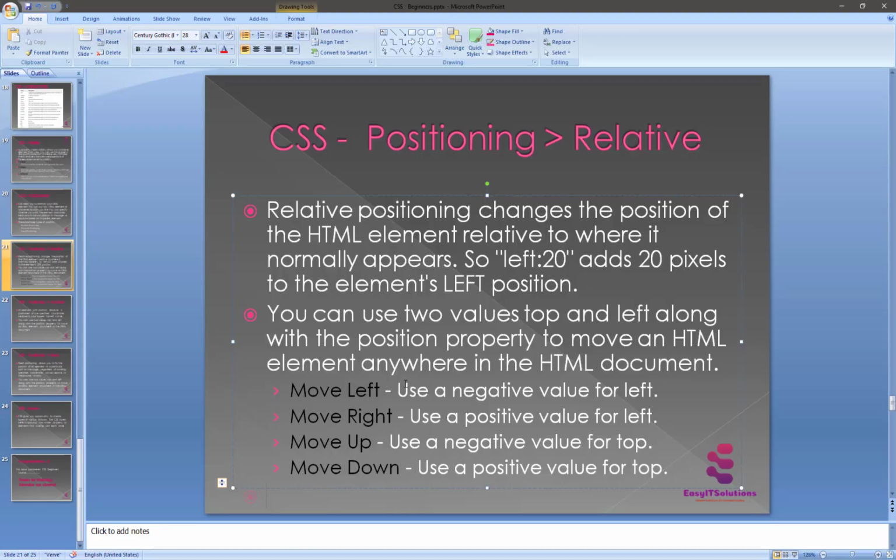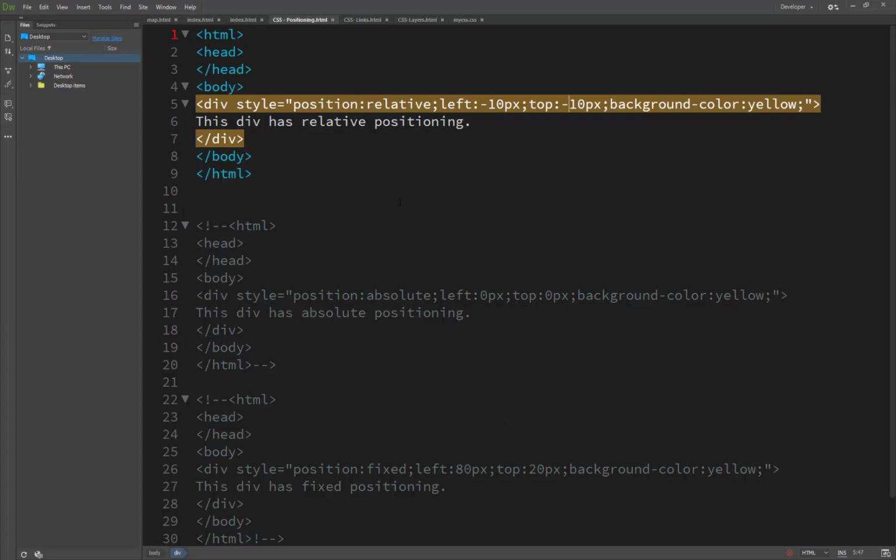I have written here to use a negative value for left, but I think this is wrong. I think in CSS a negative value moves from left to right, yes, that is right. So this is the relative position.